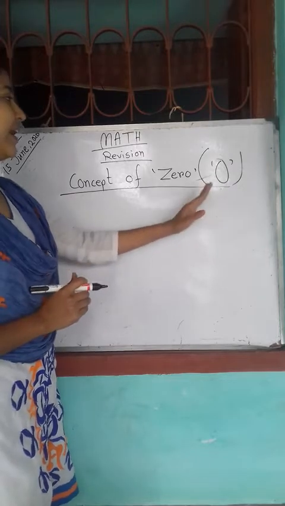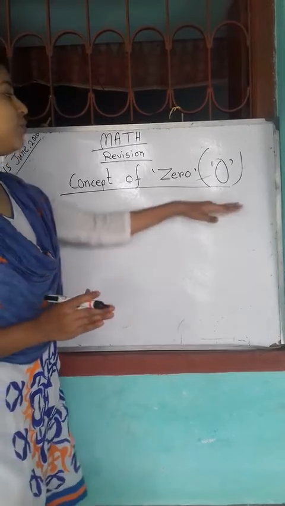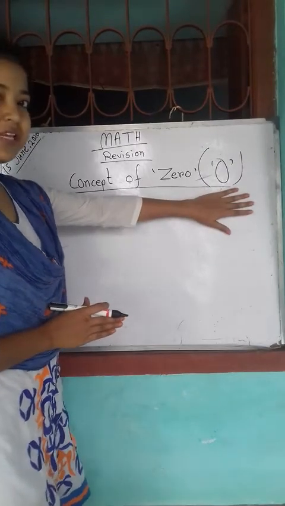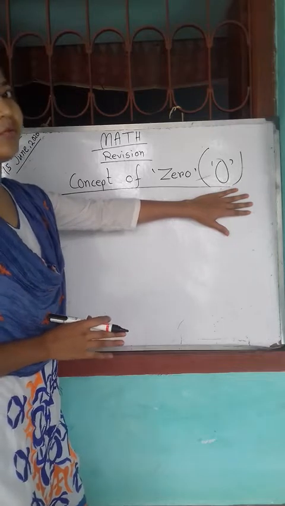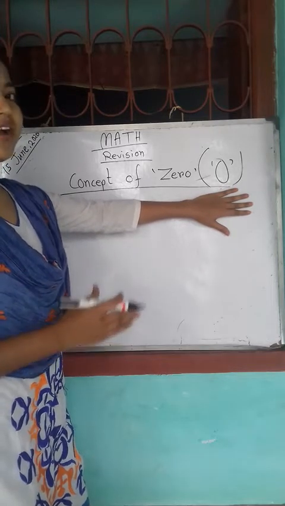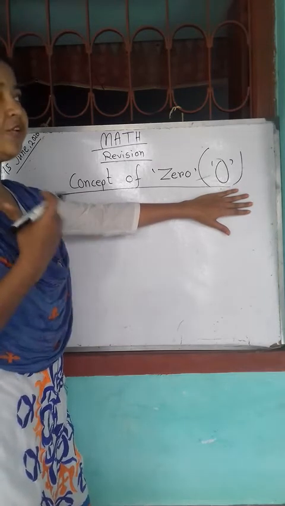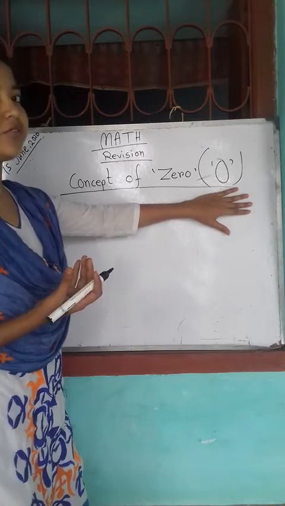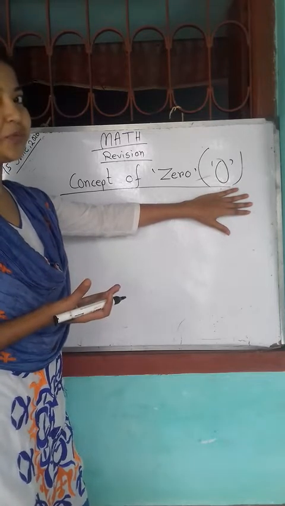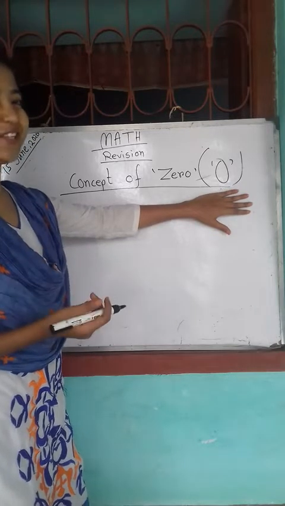But in our lessons there is only addition now, so we will add zero with any number, and it will remain the same because what we are adding? We are adding zero. If I gave you 2 chocolates and your mom gave you 0 chocolate, that means nothing, right? Then how many chocolates will you have? Sorry, you will have only 2 chocolates because your mom gave you 0 chocolate.